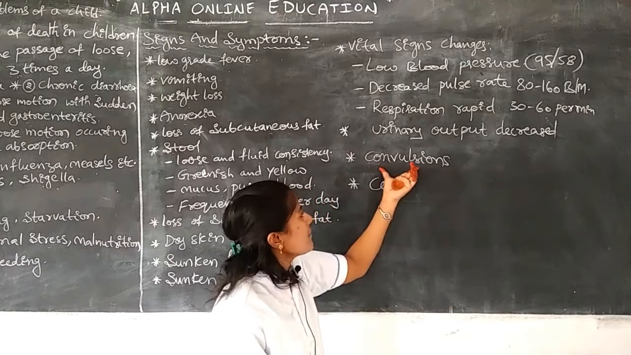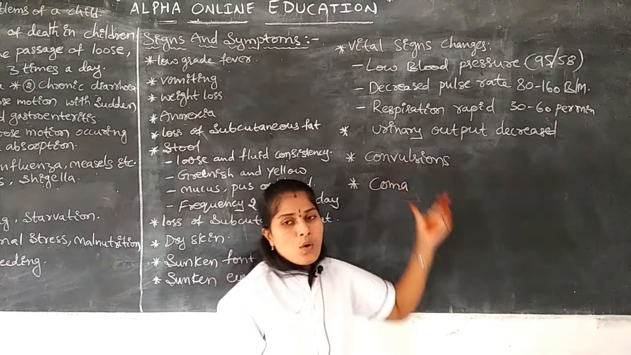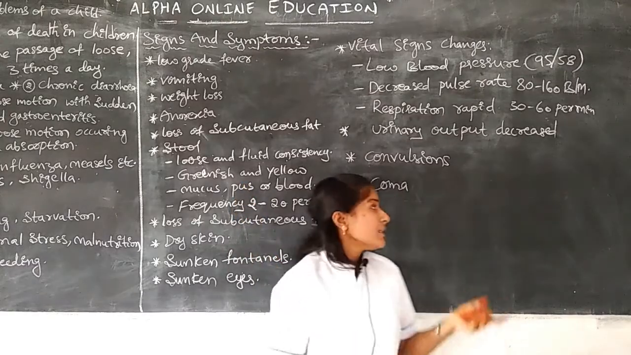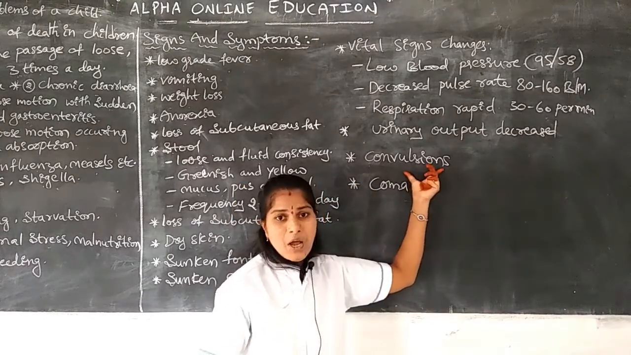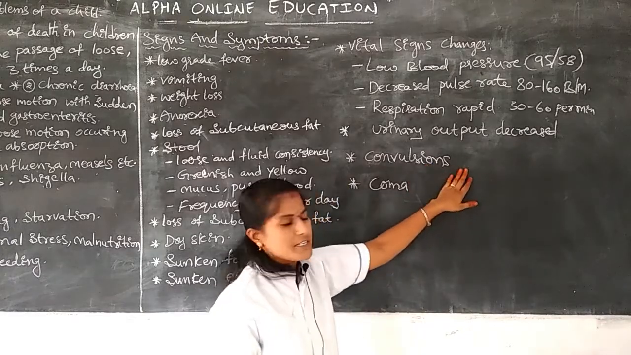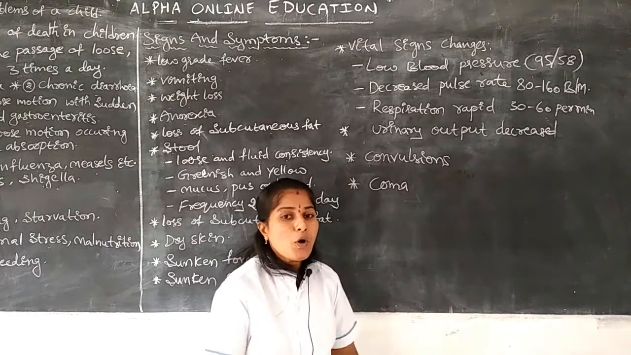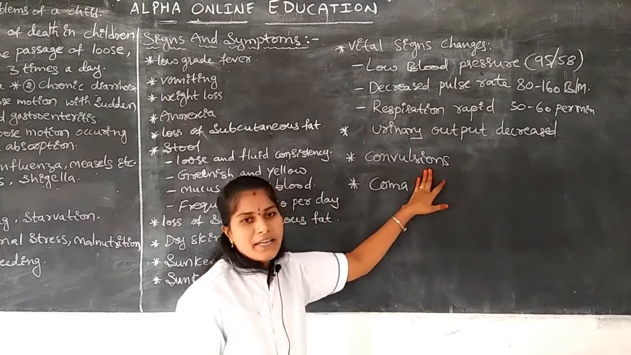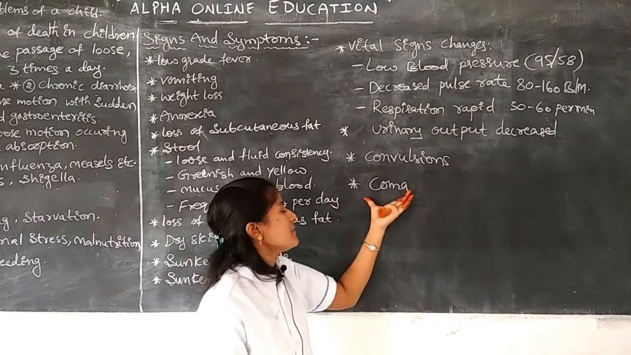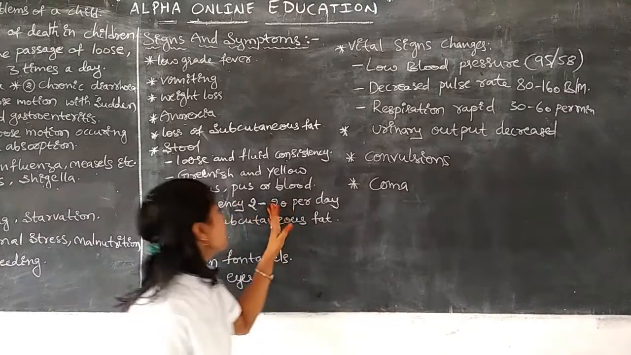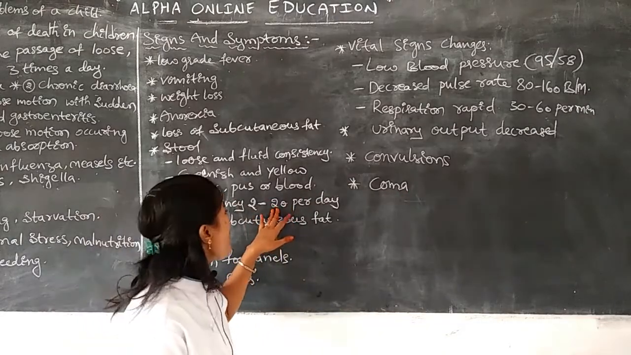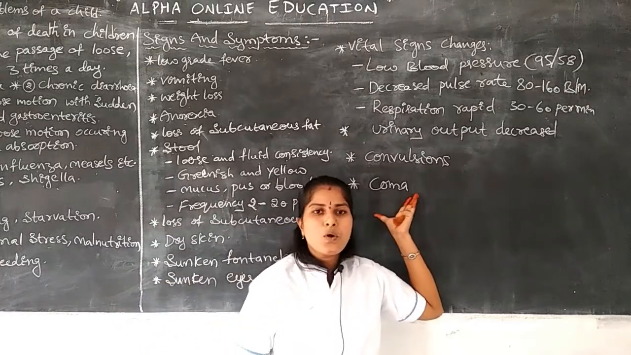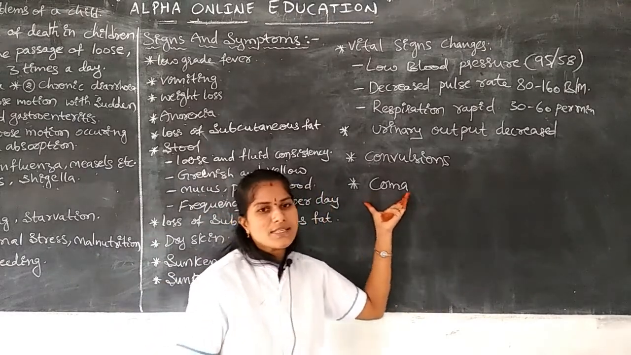Next, one symptom we observe is convulsions. What is meant by convulsions? In those suffering with diarrhea, acute or chronic, there will be abnormal actions from the brain, and the body movement will be abnormal. Another symptom: with 20 loose motions a day, those infants can go into a coma, which is unconsciousness.